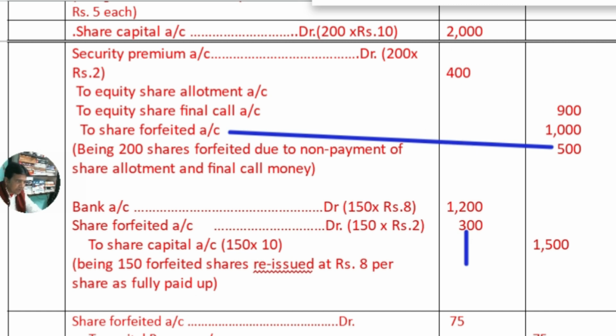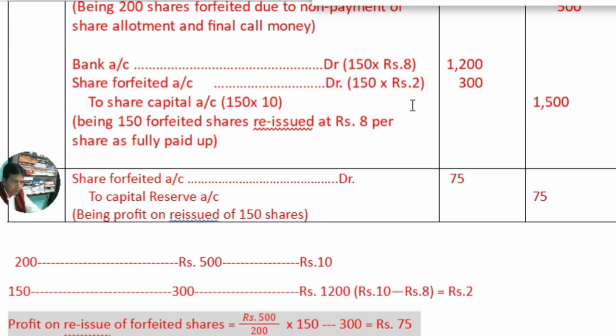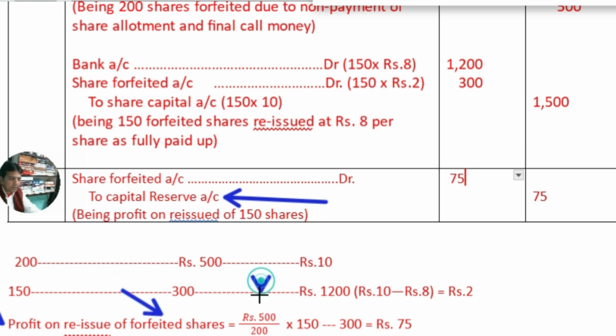Regarding this entry for passing the journal, this is the profit transferred to capital reserve, and this is the amount that shall always be transferred to capital reserve account. It is to be calculated using this shortcut formula: the forfeited amount 500 divided by the number of forfeited shares and multiplied by the number of reissued forfeited shares, minus loss on reissue of forfeited shares, this 300.